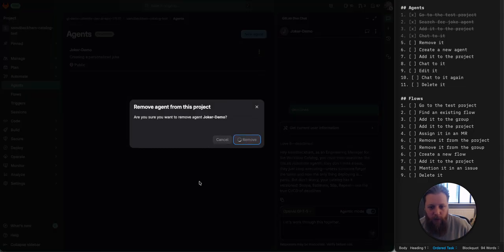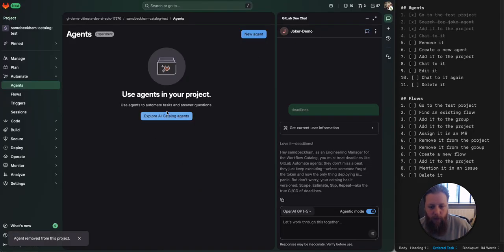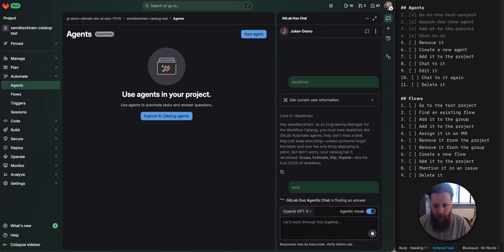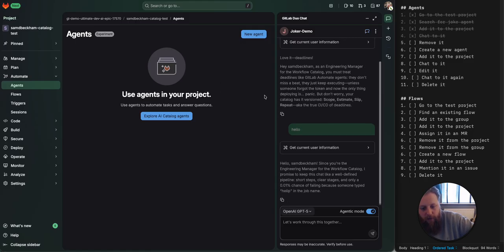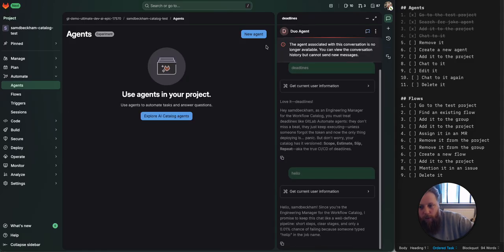We can remove the agent. There we go, we've removed it. I'm curious, can I still chat to it? Not part of the test, just curiosity. Yes, you can. So even after it's removed from your project, you can still chat to it if the window's still open. But I imagine if I refresh, yeah, there we go. Now it's no longer available. Okay, whatever, we can remove it.